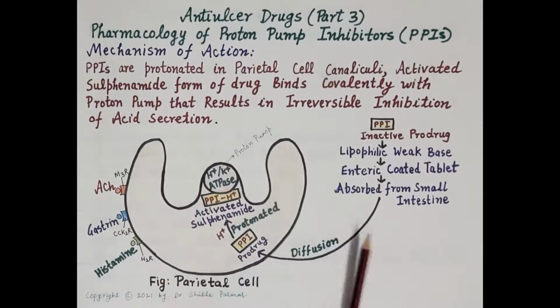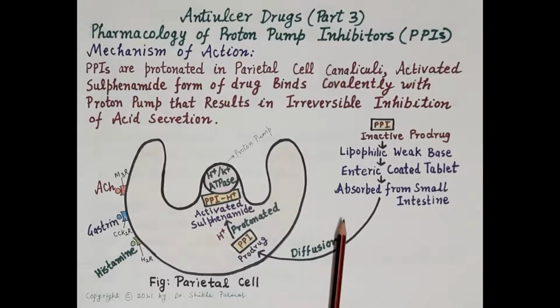Now, these parietal cells then must either produce new proton pumps, or they are required to activate the resting proton pumps in order to resume acid secretion. And because of this mechanism of action, these proton pump inhibitors exhibit a long duration of action.